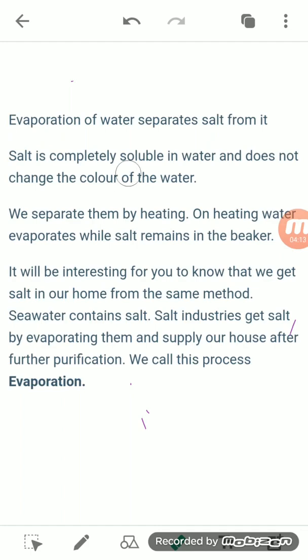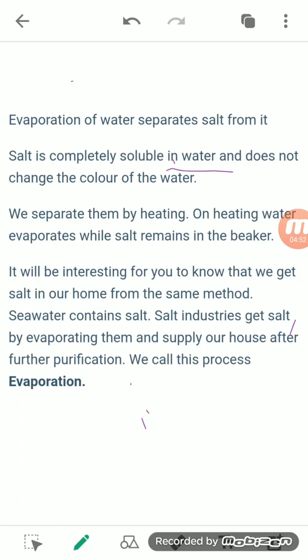See here, the salt is completely soluble in water, and it does not change the color of the water. When you dissolve a pinch of salt in water, it will not change the color, and it will easily dissolve into the water. So how will we separate them? We can separate them by heating. On heating, the water gets evaporated, converted into vapor, but the salt does not evaporate, so it will remain in the beaker. By this process you can separate the salt.